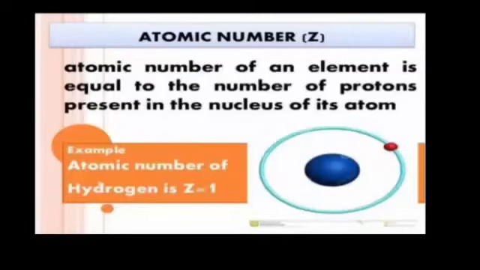Let's have a look at the definition of atomic number shown on your screens. Atomic number of an element is equal to the number of protons present in the nucleus of its atom. What is atomic number? Atomic number is basically the number of protons. The number of protons present in the nucleus of an atom is basically called its atomic number. For example, atomic number of hydrogen is 1. Why is its atomic number 1?